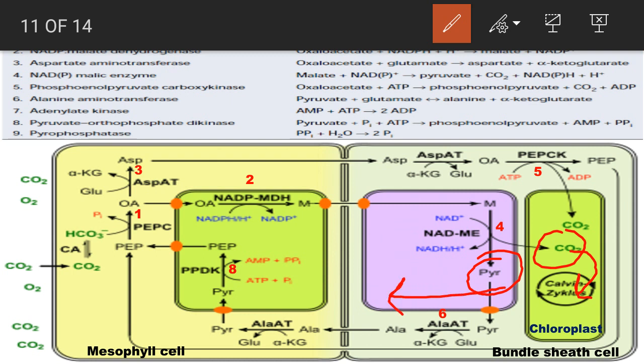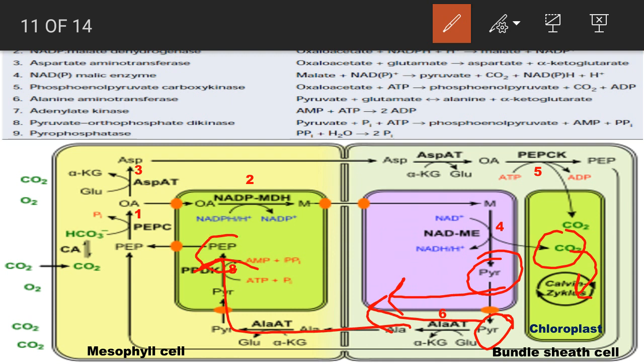Now look at reaction number 6. This reaction is catalyzed by the enzyme alanine aminotransferase, which converts pyruvate into alanine. Now alanine subsequently gets converted into phosphoenol pyruvate by entering again into mesophyll cells.